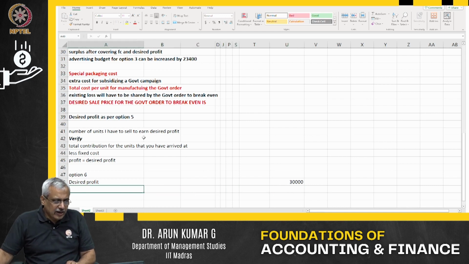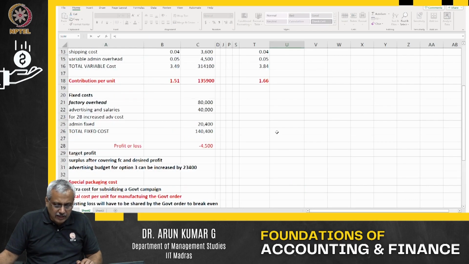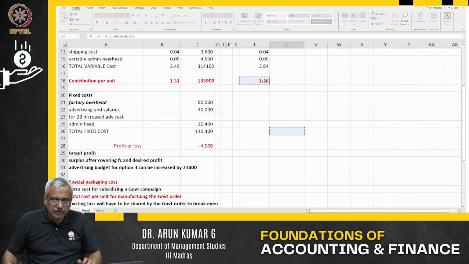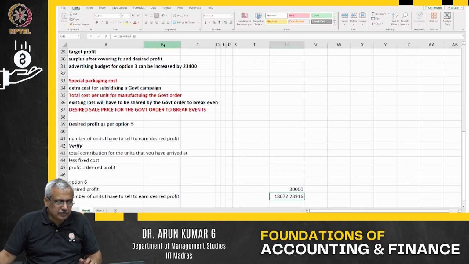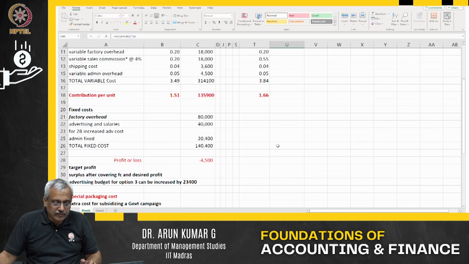The number of units I have to sell to earn the desired profit will be fixed cost plus my desired profit, divided by my contribution per unit. The fixed cost column is vacant, I have to just fill the fixed cost out here. This is the fixed cost.